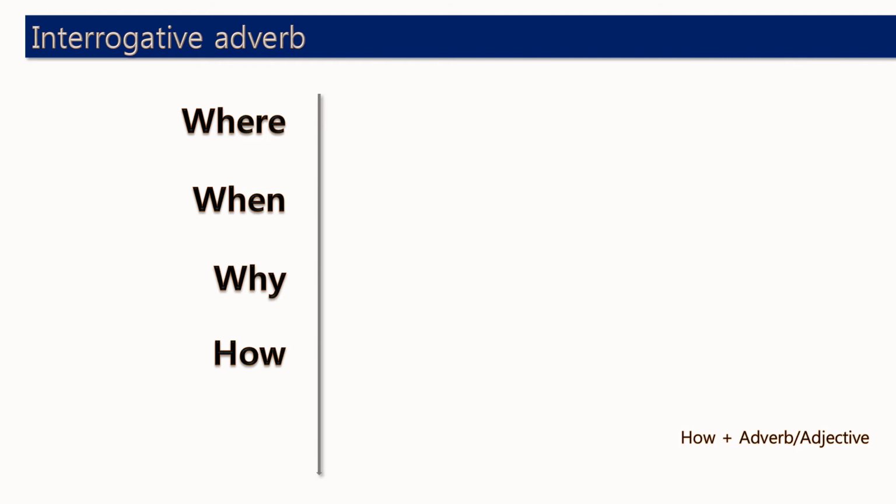Okay. Lastly, this is our last slide. So lastly, interrogative adverb. Okay. So where is 어디. But where is an adverb. But in Korean, where is almost like a noun. So we need noun endings.